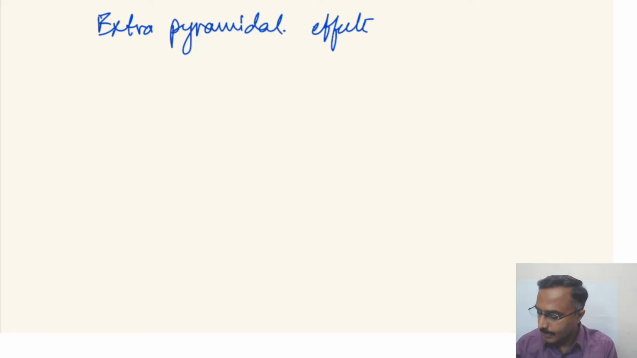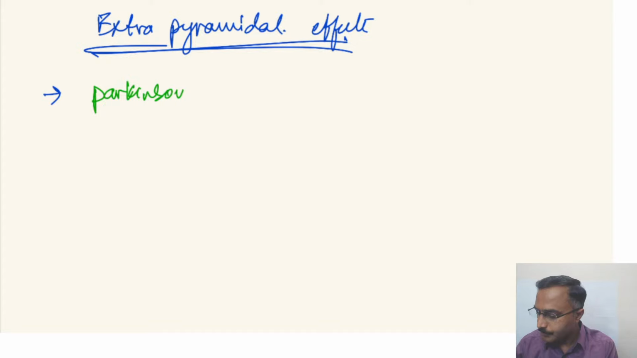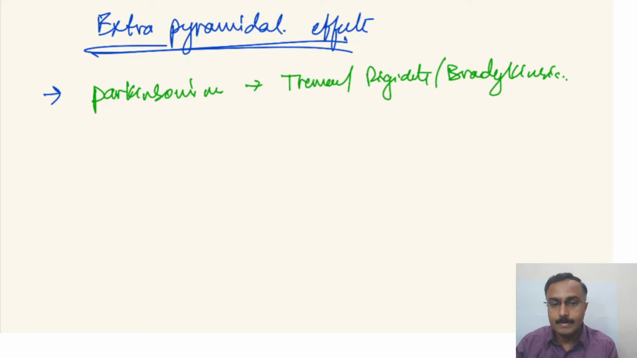The extrapyramidal effects that are seen are, one, Parkinsonism, that is tremors, rigidity and bradykinesia. These are routinely seen. Since it mimics the triad of Parkinson's disease, it is referred to as drug-induced Parkinsonism. It is characterized by resting tremors, rigidity and bradykinesia.